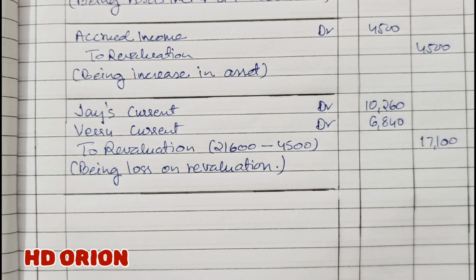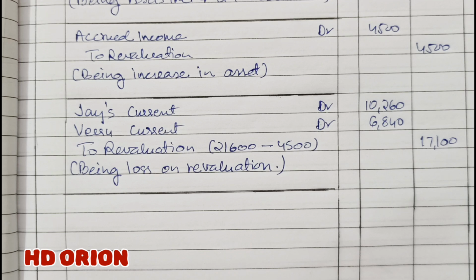Writing of narration is a must. Do not skip narration because a journal entry is incomplete without narration. What transaction you have passed, that is to be reflected in your narration. It can be in your words, simple words, but narration one has to write.